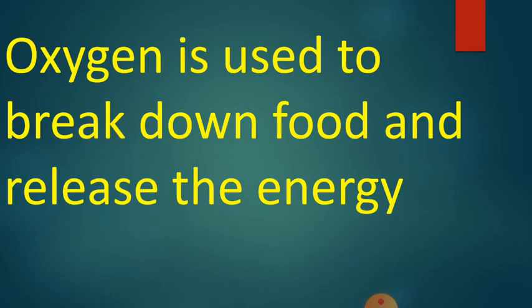You know that we take oxygen from air. Plants also take oxygen from air. What about the aquatic plants and aquatic animals which live in the water?